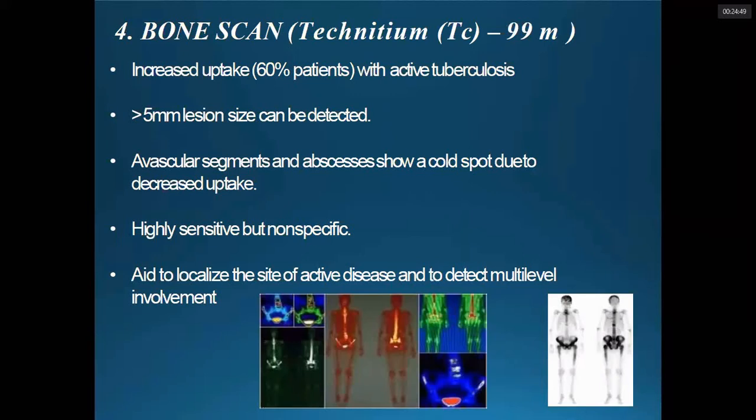Bone scan. These are useful in detecting lesions of the size around 5 millimeter. So these are useful in those cases. Increased uptake is seen with active tuberculosis, while avascular segments and abscess show a cold spot due to decreased uptake. Okay, these are highly sensitive but not specific.